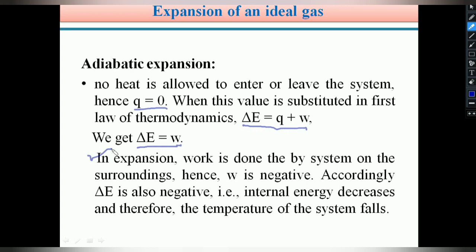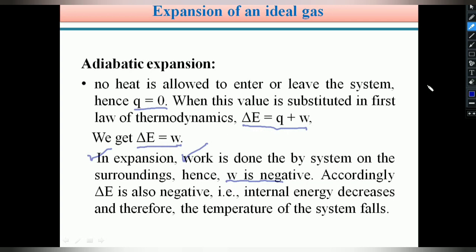When work is done by the system, W is negative. If work is done on the system, W is positive. Therefore, in an expansion, work is done by the system on the surroundings, hence W is negative.